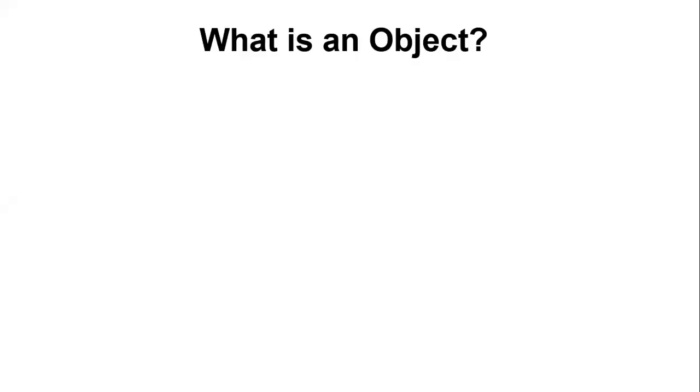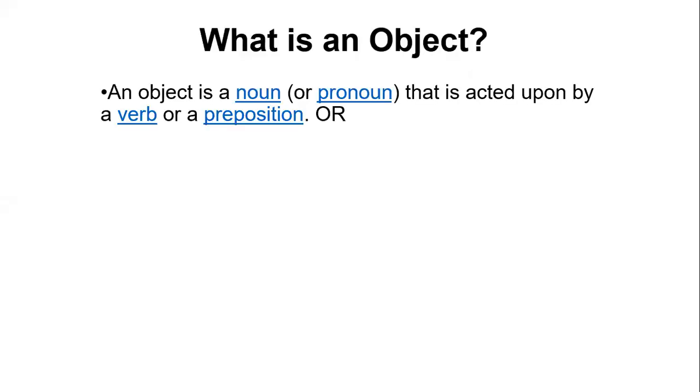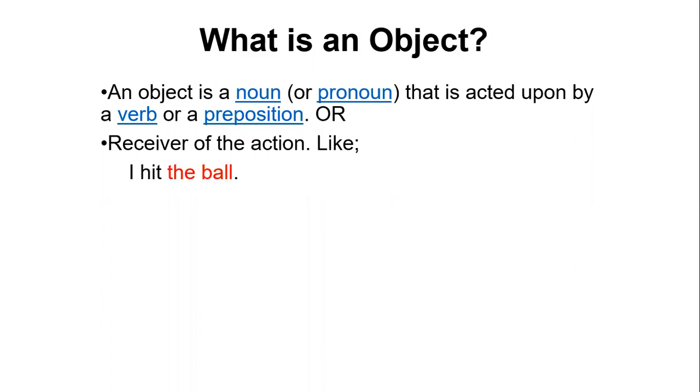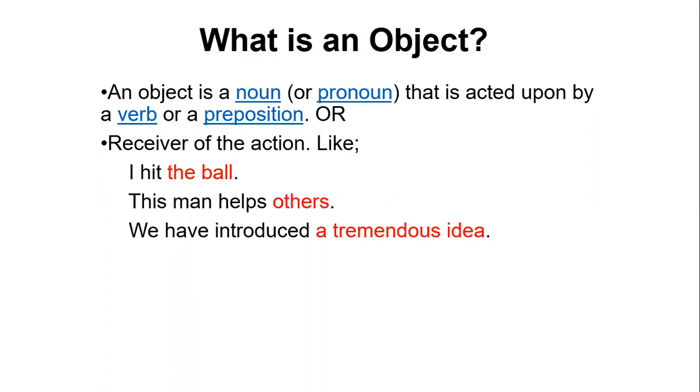What is an object? It's a very important question. An object is a noun or pronoun that is acted upon by a verb or a preposition, or in very simple words, it is the receiver of the action. For instance, I hit the ball, the man helps others, we have introduced a tremendous idea, he ate the bowl of rice. I hit what? The ball, right? So ball is the receiver of the action. That's why it is an object.